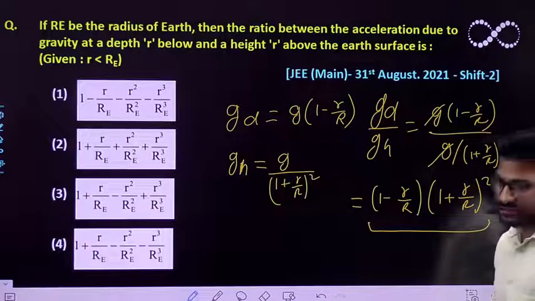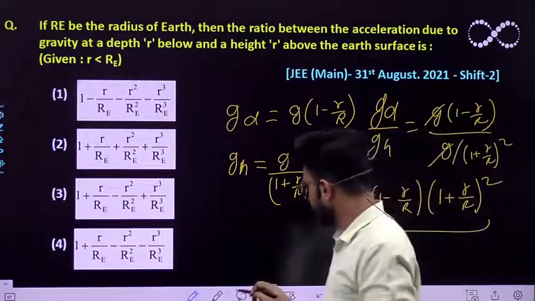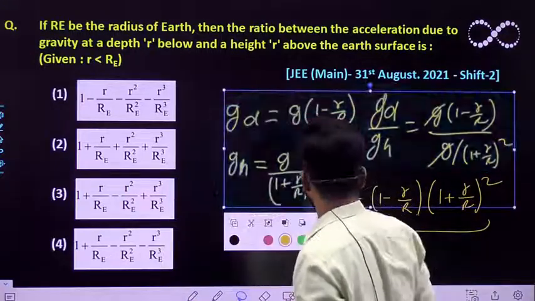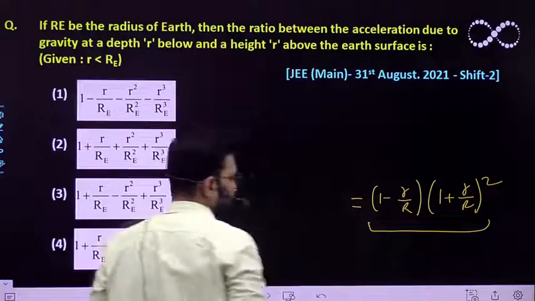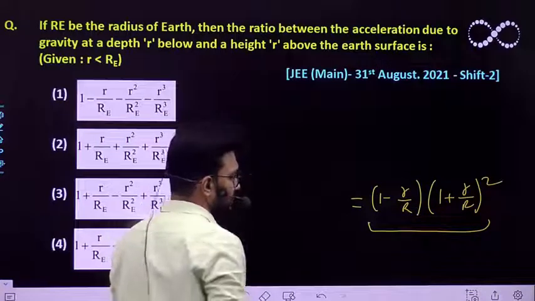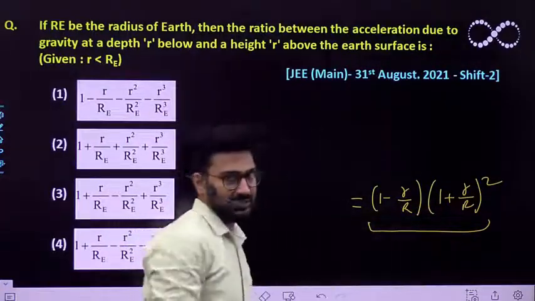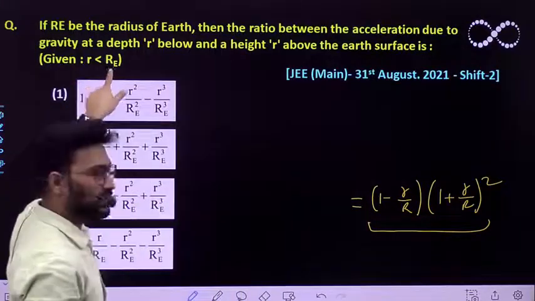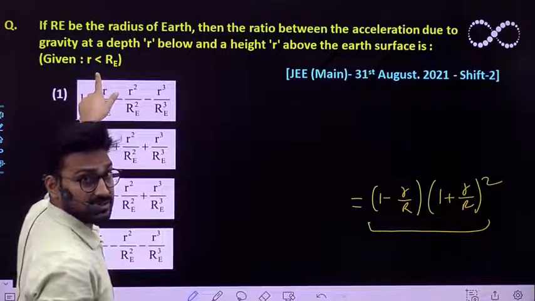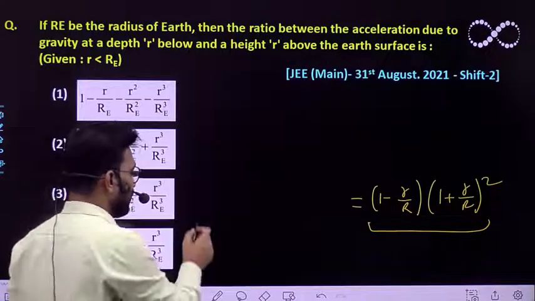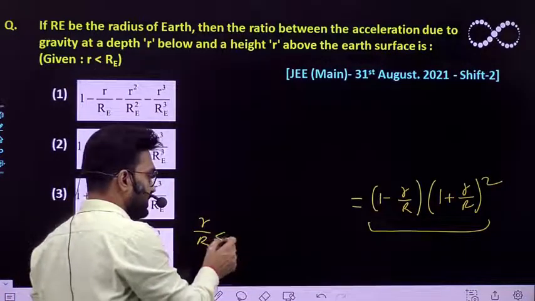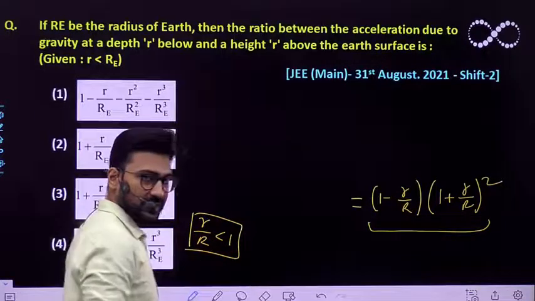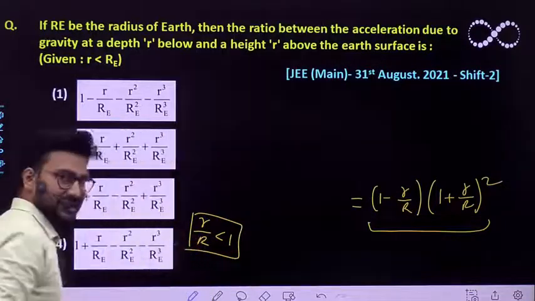Now we have to solve it. Then the rest of everything would be easier to do. So this is the expression that you are getting. Now this is in the form of a binomial expression. Since this r, the height, is very much smaller than the radius of Earth, the ratio of r by R would be less than 1, don't you think? The ratio of r by capital R, where R is the radius of Earth, would be less than 1.